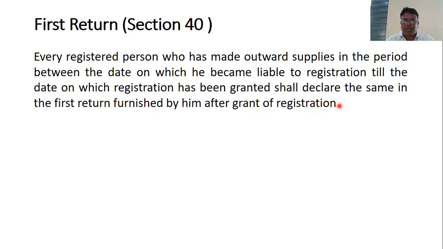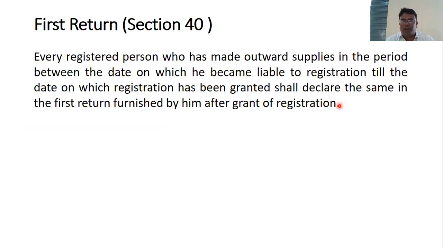See, every registered person, who is going to become an assessee, that is, who has to pay the tax under the GST Act, whatever supplies he makes, whatever goods he sells, on that sale of goods during a particular period of time, for example, if he has made sales in the year 2018, for that particular year he has to upload these outward supplies, whatever he has sold, in this portal.